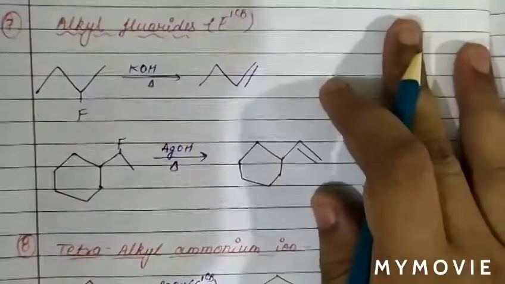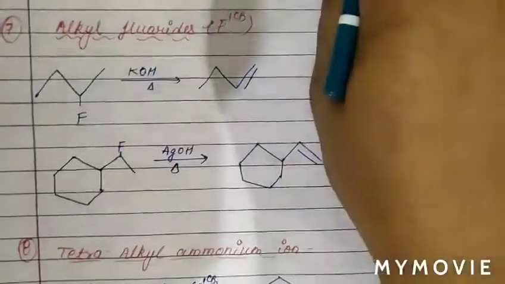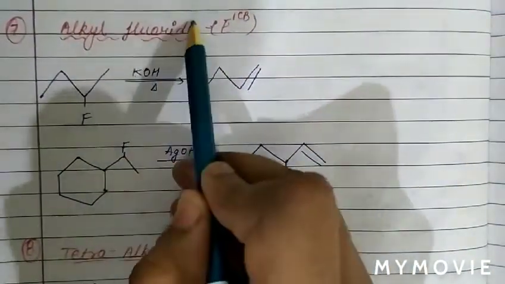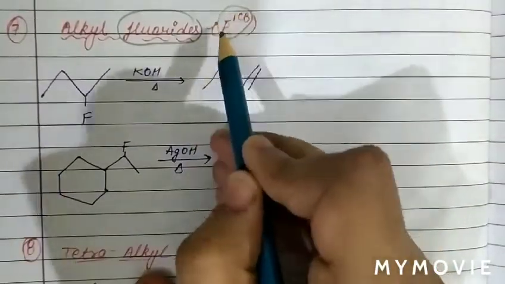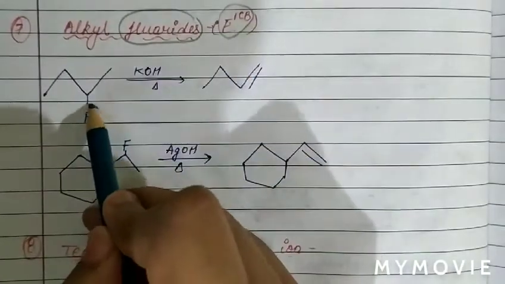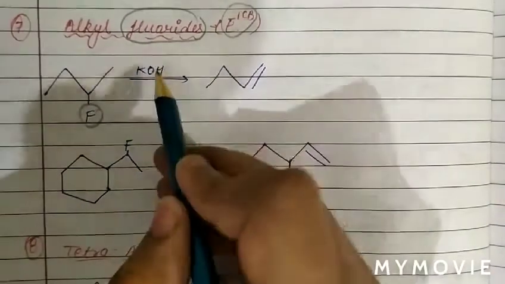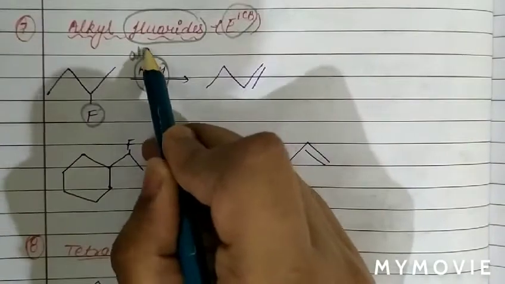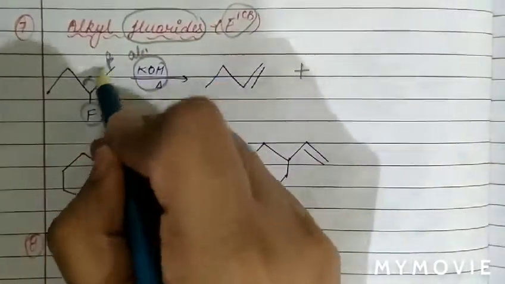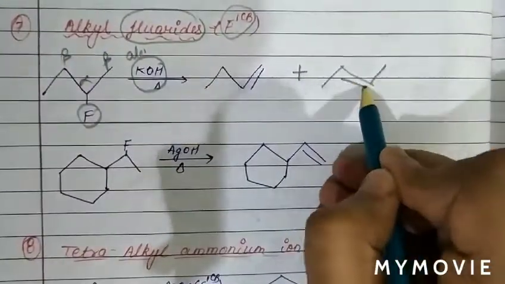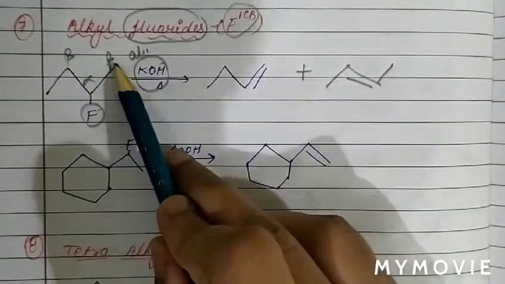Now see the next reaction. This is also an important reaction. When alkyl fluorides are used, the mechanism is called the E1cB mechanism, elimination through conjugate base. As we see, a more electronegative atom like fluorine is attached. So I am using alcoholic OH in presence of heat. There are 2 possibilities. This is alpha, this is beta, this is also beta. So 2 products are formed. One is this one, halogen removed from alpha and H from beta.